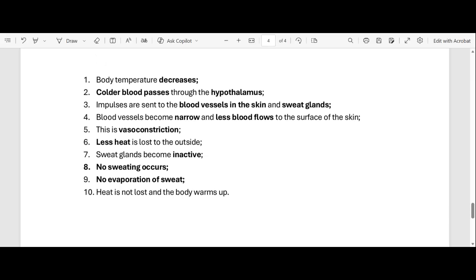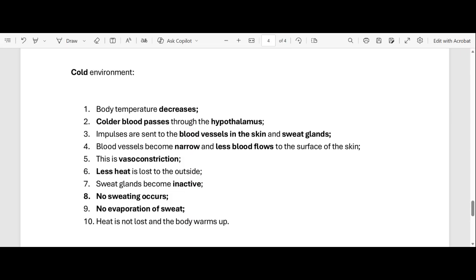And remember, your sweat glands, whenever it's cold, they become inactive, right? It means that they're not producing any sweat. And if they're not producing any sweat, it means that there'll be no evaporation of sweat, right? Because there is no sweat to evaporate. Then heat is not lost, which leads to the body warming up. Right? So this is the process of thermoregulation.